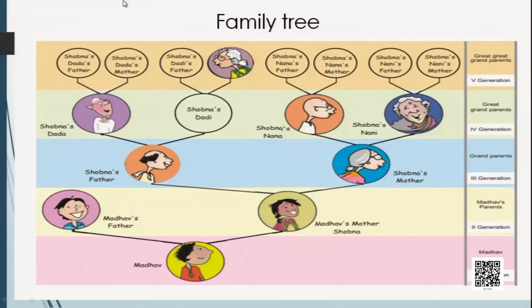Now you can see from here, this is Madhav, okay? And he is the first generation. From here, we are starting the family tree. And these are called the branches of the tree. So Madhav is the only son of his father, and his mother's name is Shobna. Shobna is the only daughter of her father and mother. His father has a father and mother, and again his father has a father and mother, and so on. These are the different branches of the family tree. So based on this family tree, we will find out the answers to different questions.